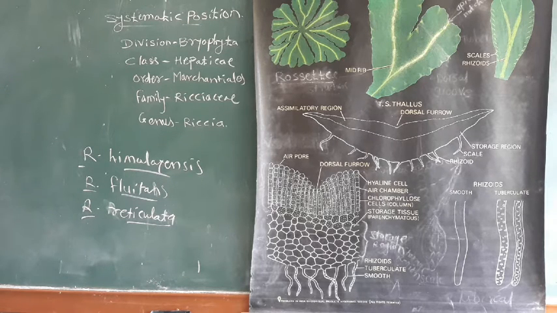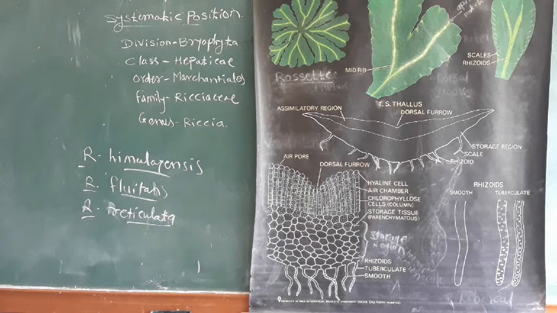Then the order Marchantiales has its special characters. There are two types of rhizoids, smooth-walled rhizoids and tuberculate rhizoids. Internally the thallus is differentiated into a dorsal region of air chambers with photosynthetic pigments, and a ventral parenchymatous region is also present.